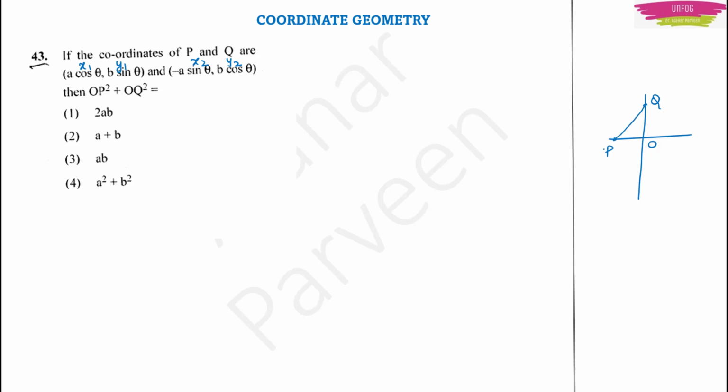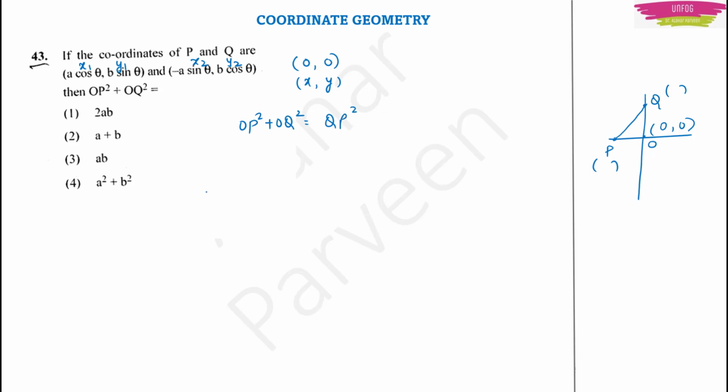Then PQ will be there. Then the P coordinates they have given, the Q coordinates they have given, and O will be the origin. What will be the coordinates of the origin? It will be 0, 0. Okay. Now for this 0, 0, I will write the coordinates as x and y, because I have named x1, y1 and x2, y2 already. So let O be the origin. Then what will be OP square plus OQ square? It will be QP square.